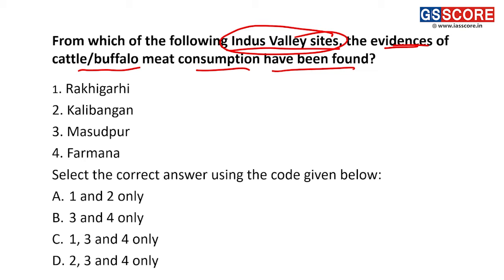Now, this news piece was dominating about a year back, in which some historians and archaeologists found that there is evidence of beef eating in the Indus Valley civilization. So the question is asking where they have been found: Rakhigarhi, Kalibangan, Masudpur, and Farmana. Guys, the answer here would be 1, 3, and 4, option C, because in Kalibangan we don't find evidence of any beef eating.